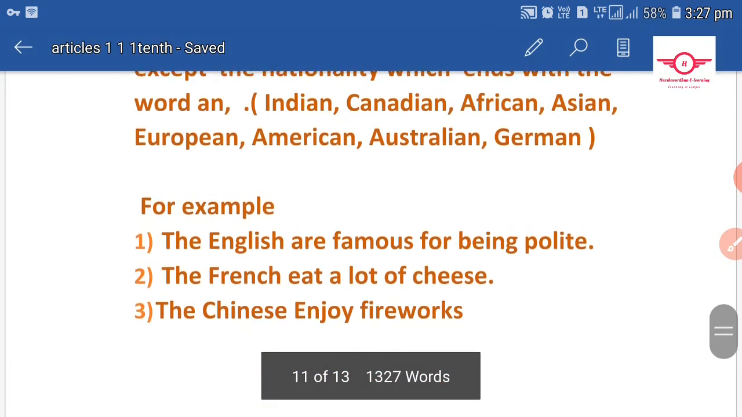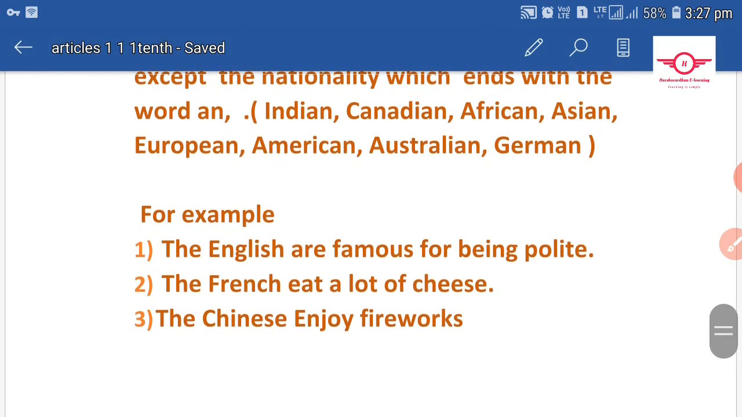Now it's enough for today. I have completely taught the definite article in detail. If you have any doubts, once again you watch this video, and you can understand clearly. I have covered all the rules here.